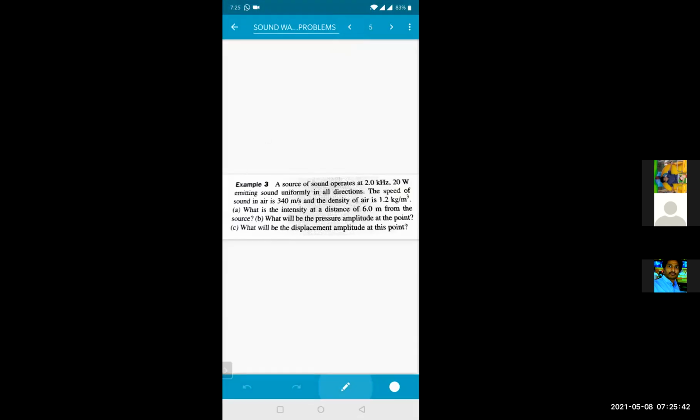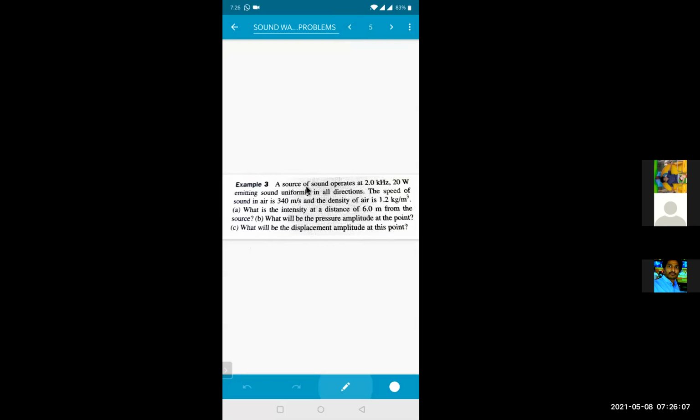Now see this question. The source of this sound operates at 2 kilohertz, 20 watt, emitting the sound uniformly in all directions. The speed of the sound in the air is 340 meter per second, and the density of air is 1.2 kg per meter cube. What is the intensity at a distance of 6.0 meter from the source? What will be the pressure amplitude at that point? What will be the displacement amplitude at this point?